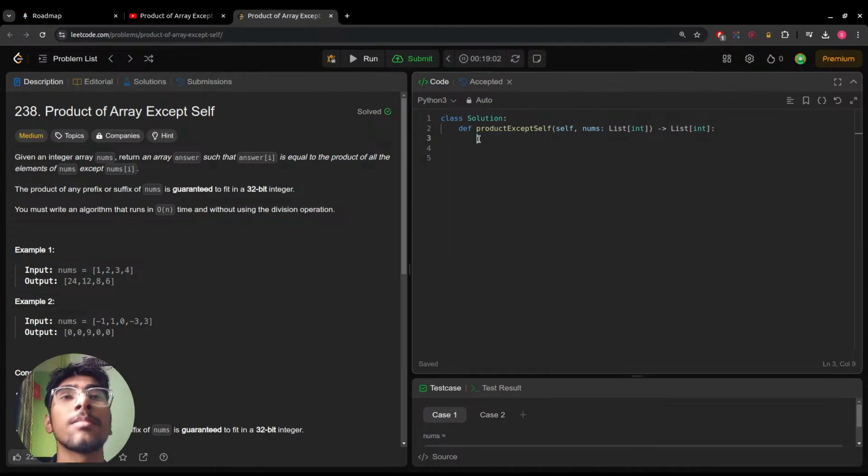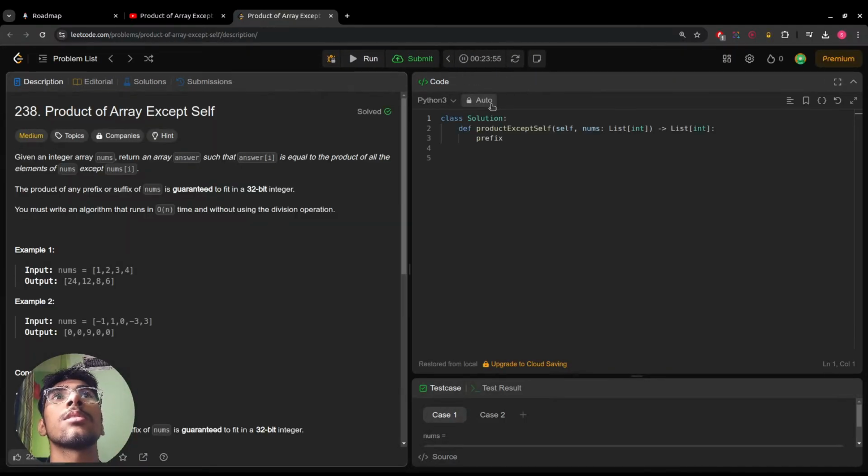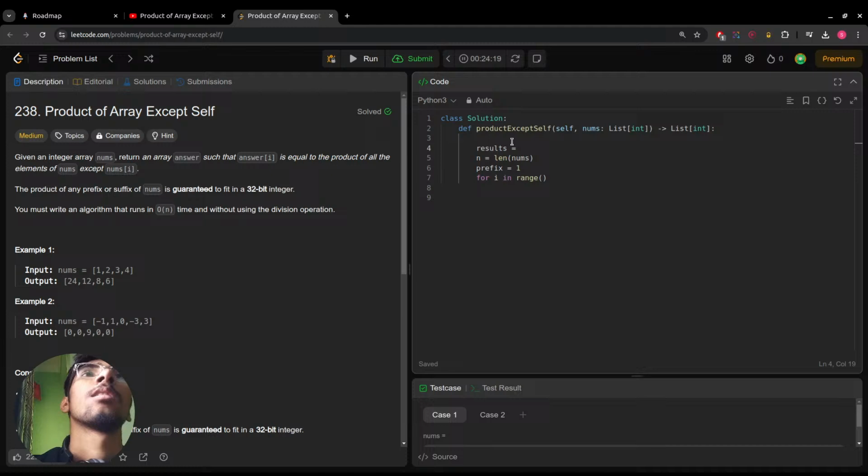Let's reload it to see it the first time. Result equals 1 times none.